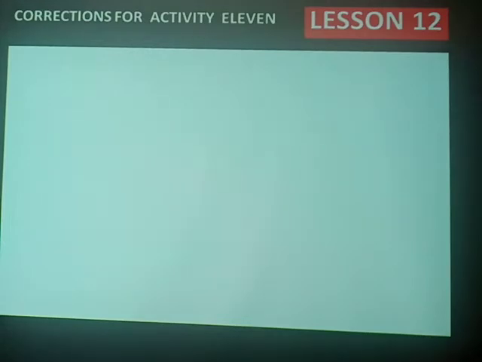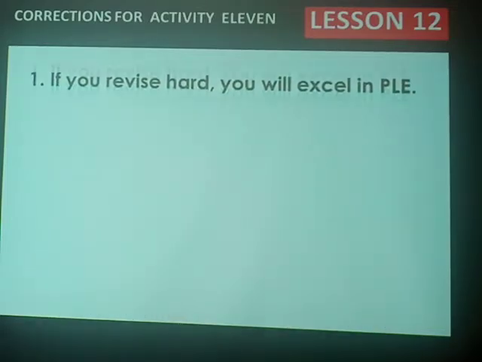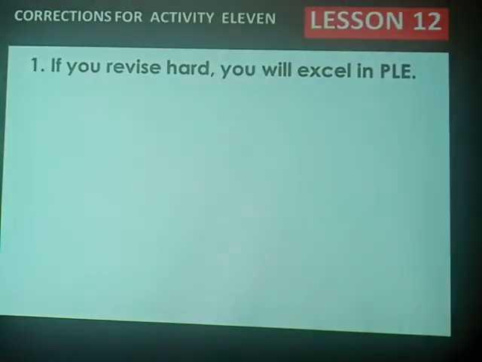Number one is, you are revising hand, you are excelling in pair E. There you were supposed to join beginning with if. Remember, we are handling if one. So here the answer should be, if you revise hand, you will excel in pair A.